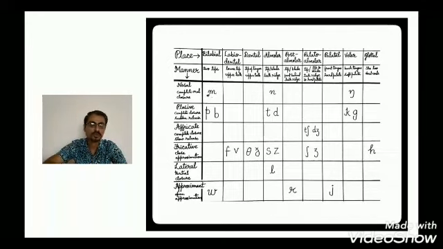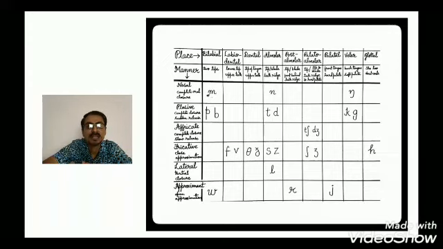Then we have two dental consonants. What are dental? The tip of the tongue is the active articulator and the upper teeth are the passive articulator. The two sounds are th and dh.